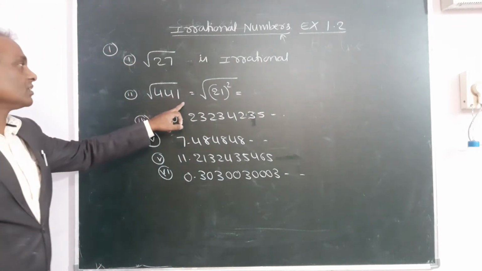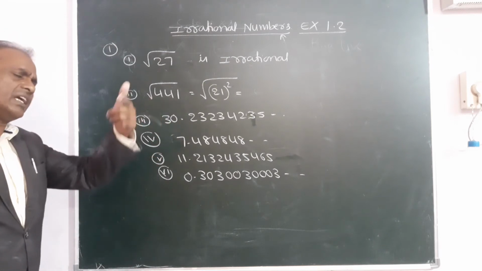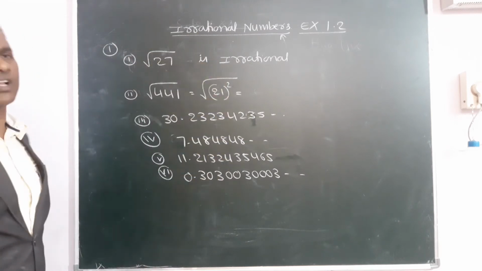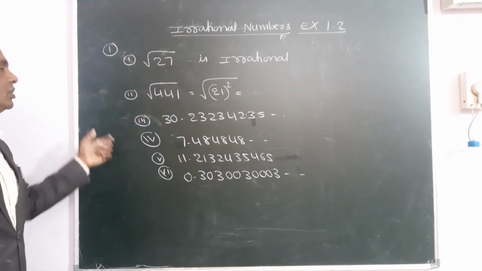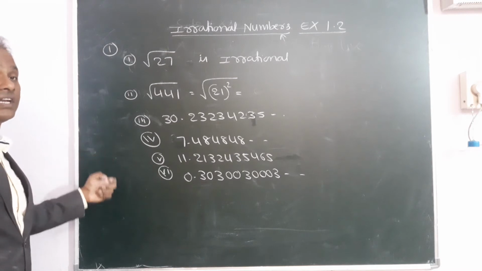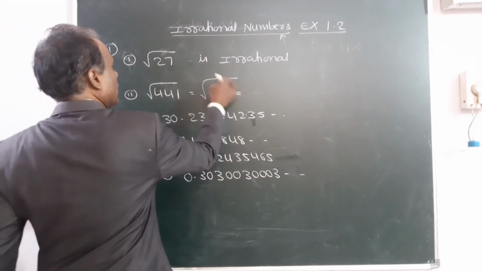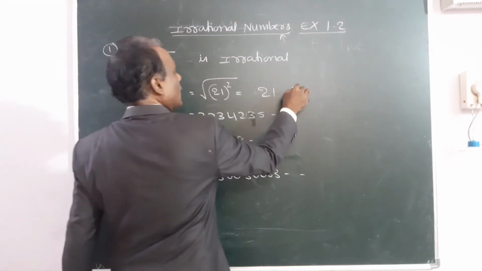441 can be written as 21 whole square. How to find the square root, that I will explain. There is the factorizing method and another division method also. Factorizing method: find the factors of 441. You will get 3 into 3 into 7 into 7. That means 21 into 21, 21 square. So the square root cancels 21. The root is removed. This is not an irrational number.